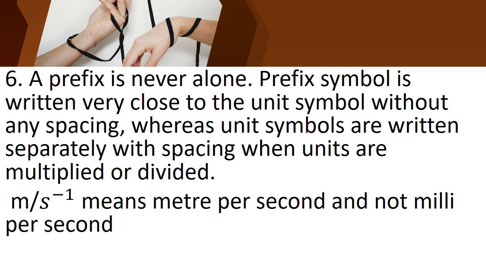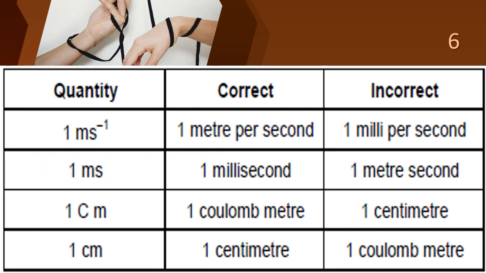And in between the prefix and the unit, there should not be any spacing. If it is multiplied or divided, we may leave some space. Children, these are all the examples for the fifth point, the fifth rule. What they said: the prefix should not be written alone, and there should not be any spacing between the prefix symbol and unit.